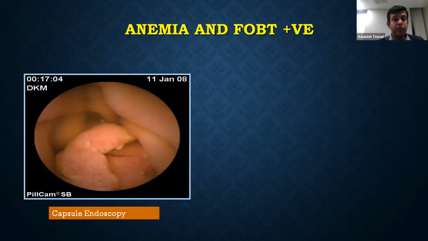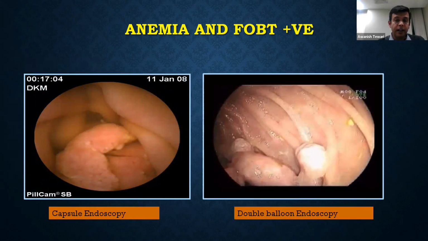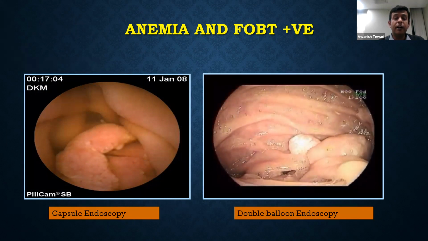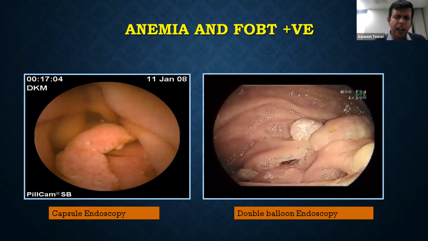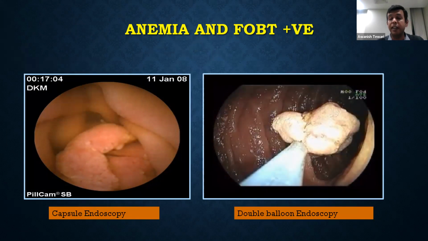This is about a patient who had presented with anemia with fecal occult blood positive and was found to have a polyp. Double balloon endoscopy was done to reach the site, and polypectomy was done, following which the polyp was retrieved for further histopathological examination and further management.